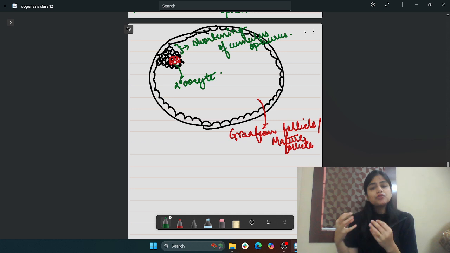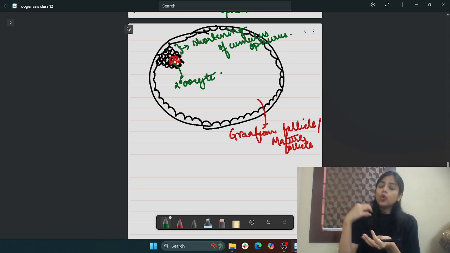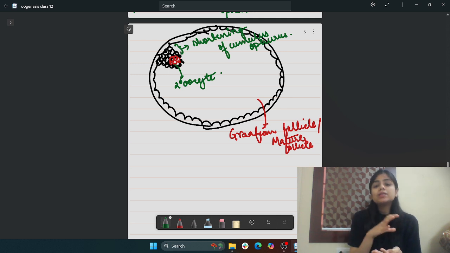The entry of the sperm into the cytoplasm of the secondary oocyte results in the completion of meiosis II. That means meiosis II will complete only when the sperm enters the cytoplasm of the secondary oocyte.